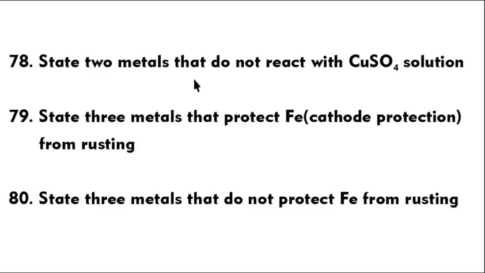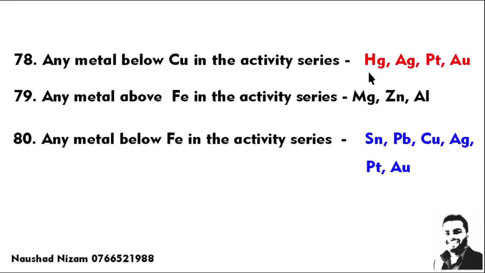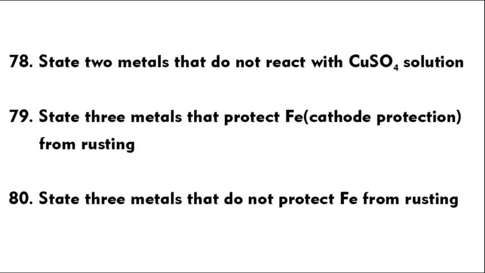State two metals that do not react with copper sulfate. Those below copper do not react with copper sulfate, like silver, platinum, gold. The next one is state 3 metals that protect iron. To protect iron from rusting, we need to take elements from above iron, because they will oxidize more than iron. So the oxidation of iron is protected.